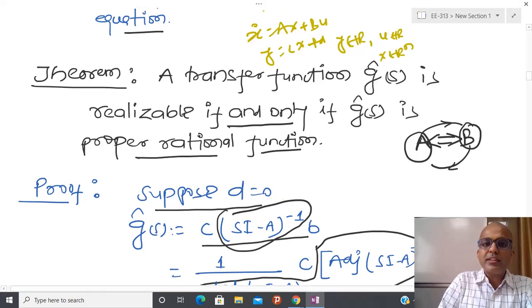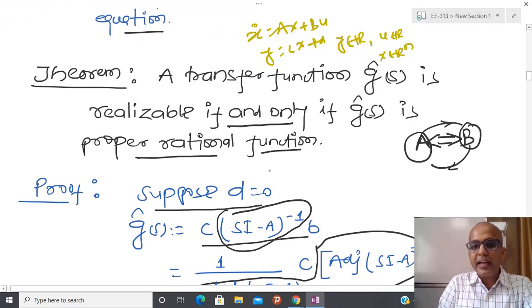Now I have to just reverse the problem, and for that reason I have a certain idea that this kind of polynomial comes into the picture, and from that idea we are going to construct C, A and B, and with the help of A, B and C we are going to discuss whether this realization is possible or not.